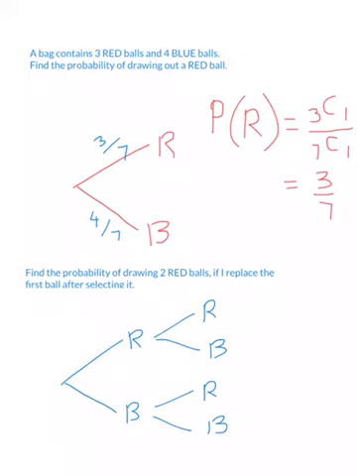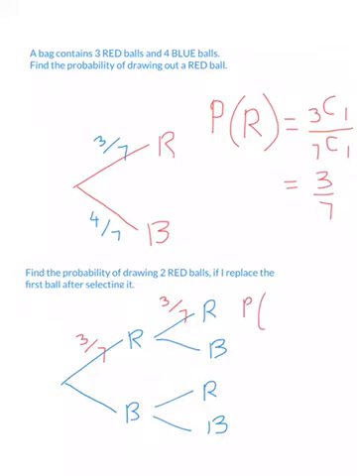And we know that the probability of red is 3/7, because we did that in the first question. When I put that red back in, the probability of another red is also 3/7. And what I want is red and another red. So it's the probability of red, first one.